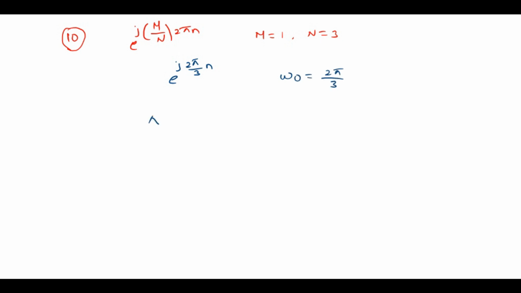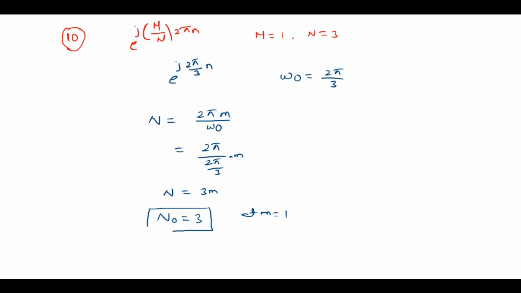Now the period of the signal N is 2 pi m divided by omega naught. Substitute the omega naught value 2 pi by 3, so which is 3m. Now the minimum period N naught is 3 at m equal to 1.